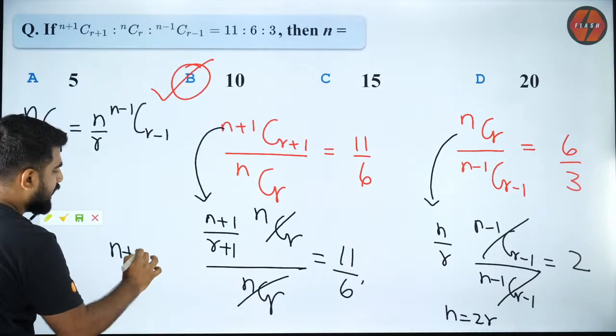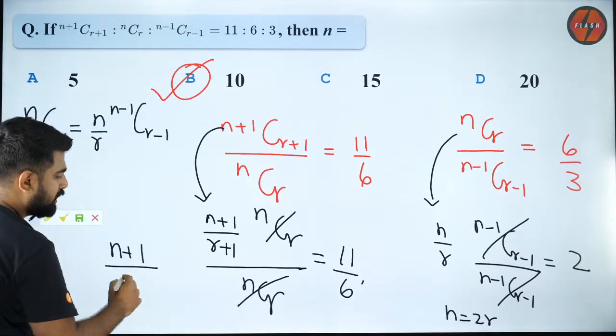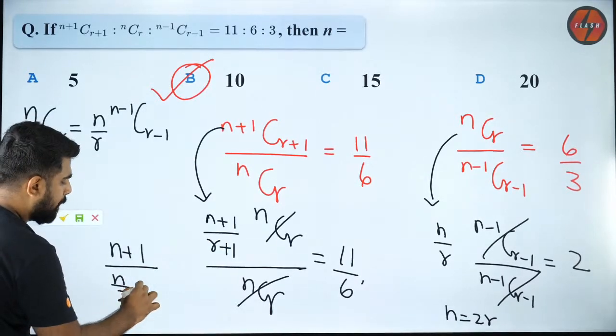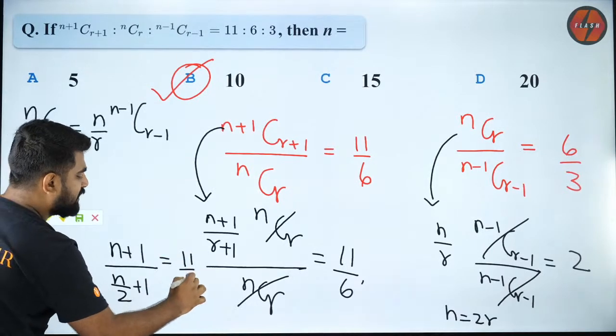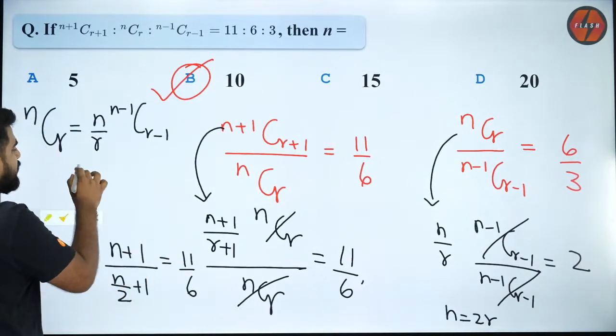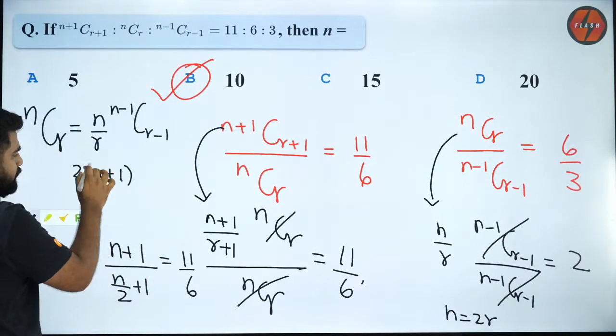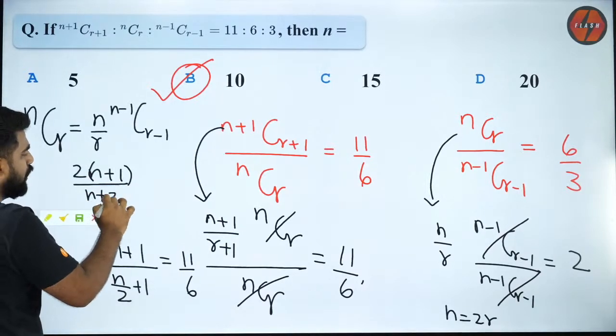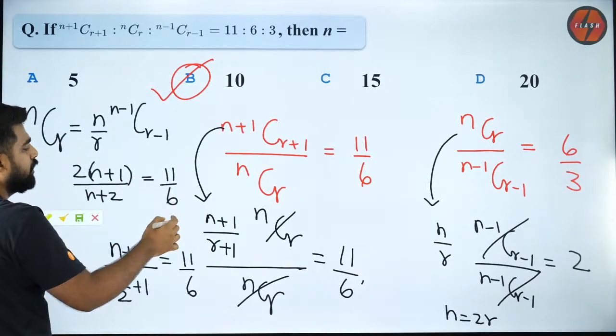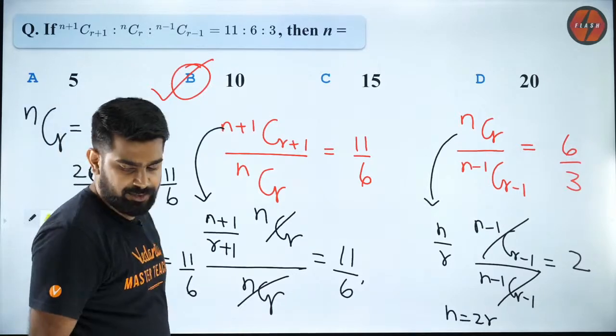So that means (n+1)/(r+1), I can write as (n+1)/(n/2+1), is equal to 11 by 6. So I will get 2(n+1)/(n+2) is equal to 11 by 6. Solve it, get the value of n.